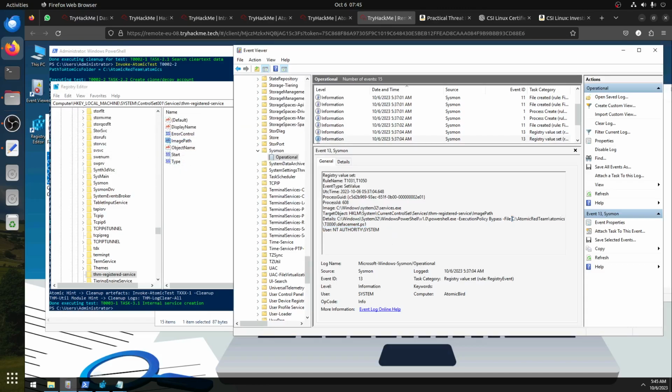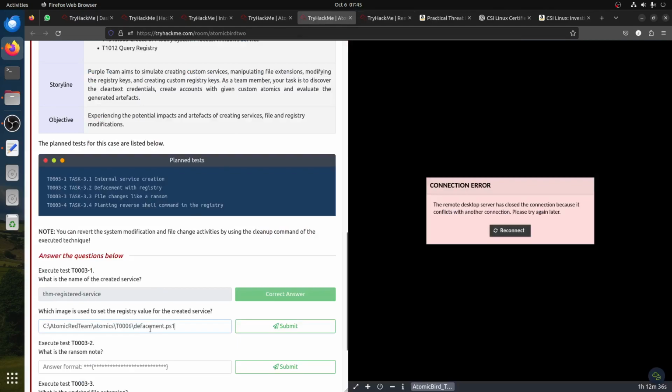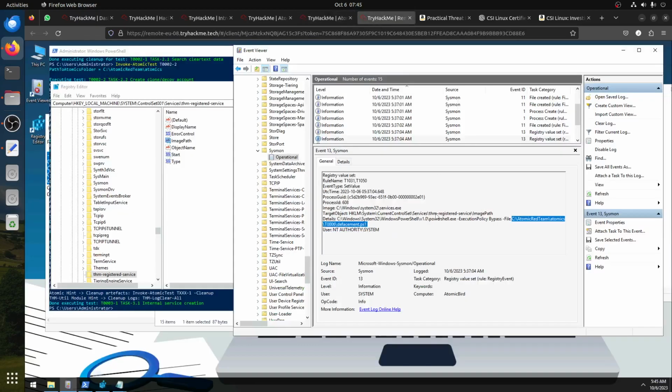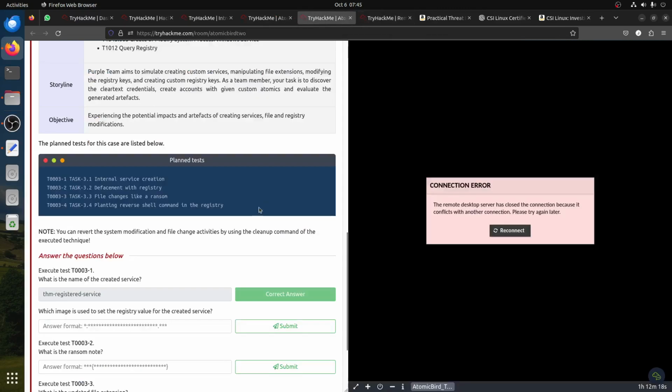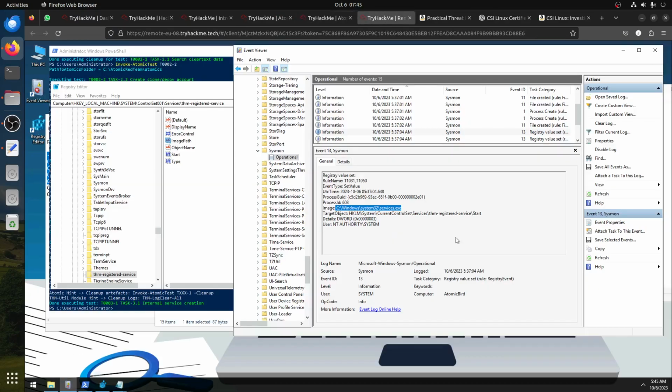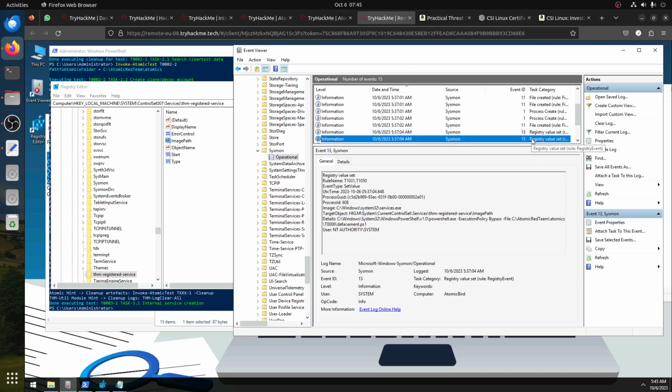So you tell me, is this one? Can't be. I'm not sure. I don't think it's. No, it's not. It's not the one that did the registry. Where's the registry? Let the registry value set. Oh, that's the image. Let me write the question correctly. Which image is used to set the registry value for the created service? Okay, this is the target object. This is the image, so that's the registry. The image is this.